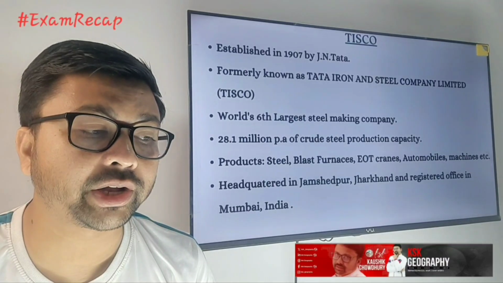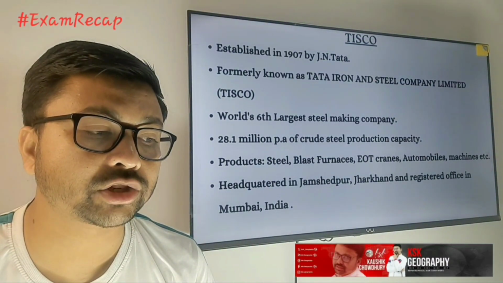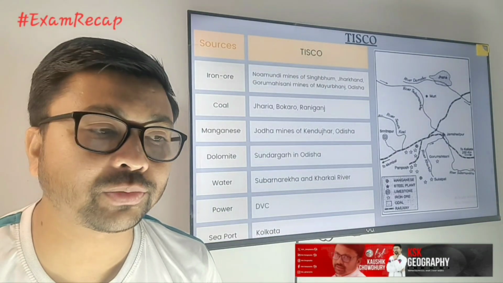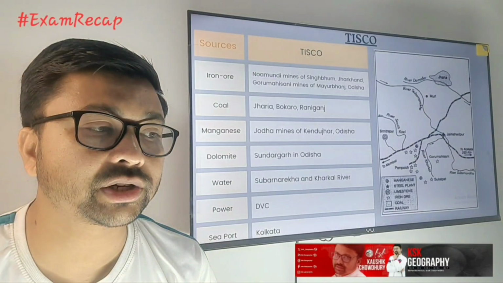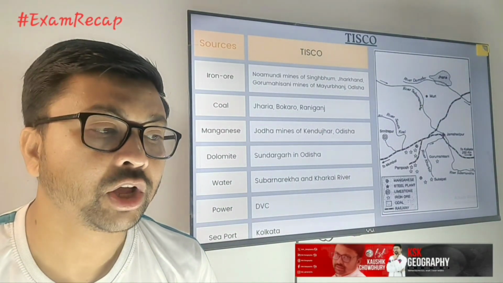It is located in Jamshedpur, Jharkhand, and the registered office is in Mumbai. So those are the things you need to know. Here you need to focus on, for each industry like the iron and steel industry, what the sources of raw materials are for the particular industry location.